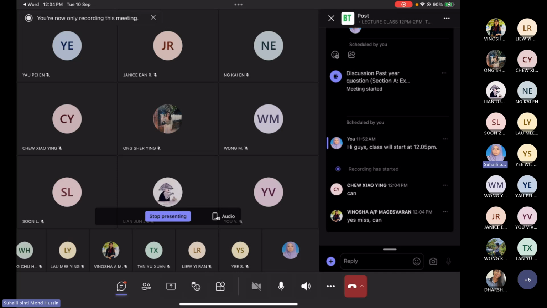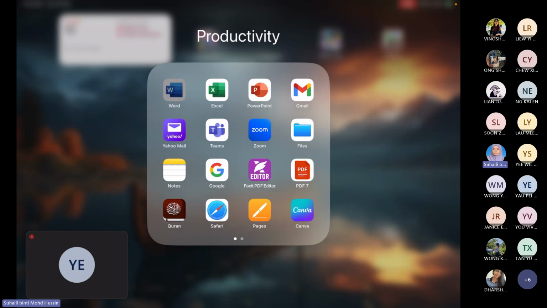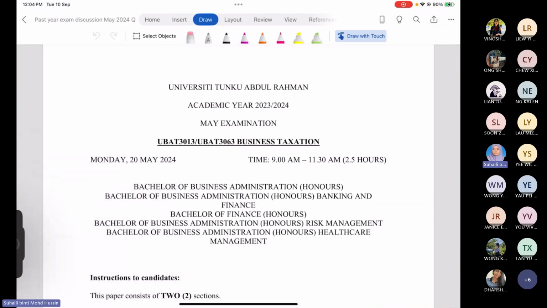Okay, and then we will start with the discussion of past year question. So we will start with the past year question on May 2024 examination, last semester. After we are done with this past year question, we will discuss only section A today, and then we will proceed with the discussion on the May examination on 2023, last year's exam, on January 2023 semester.